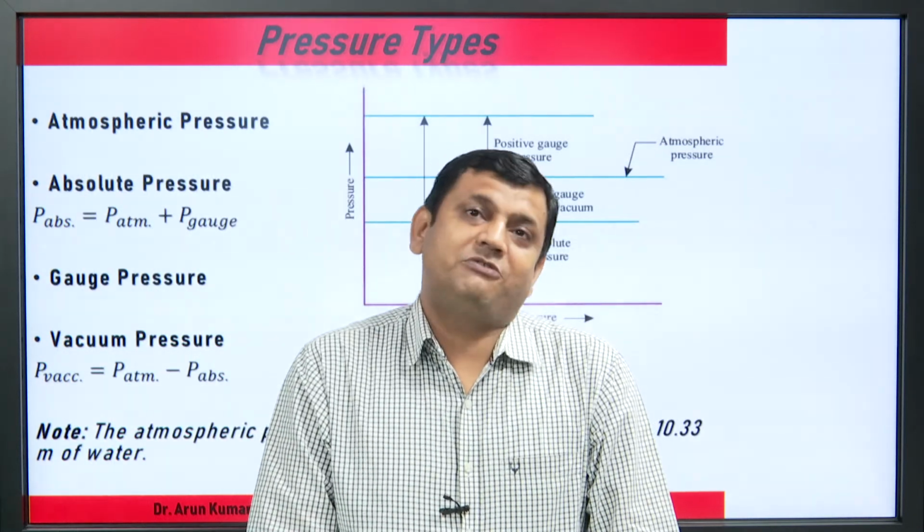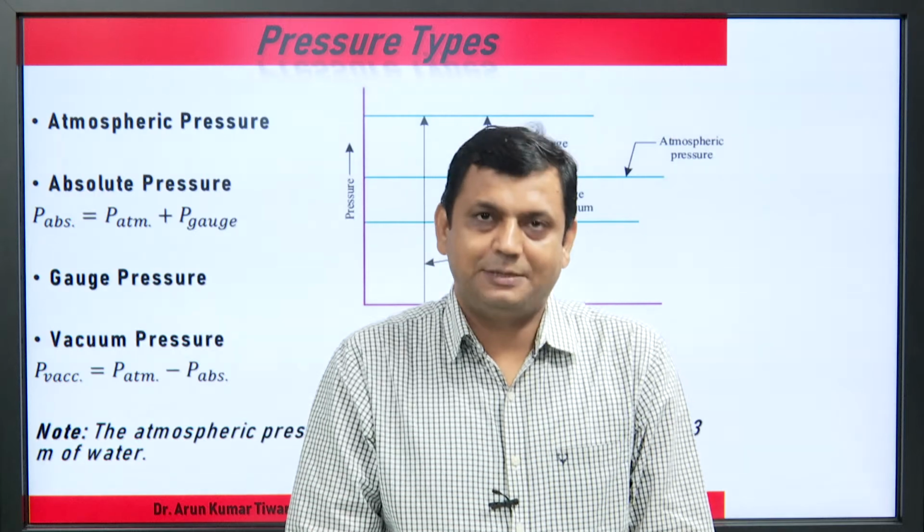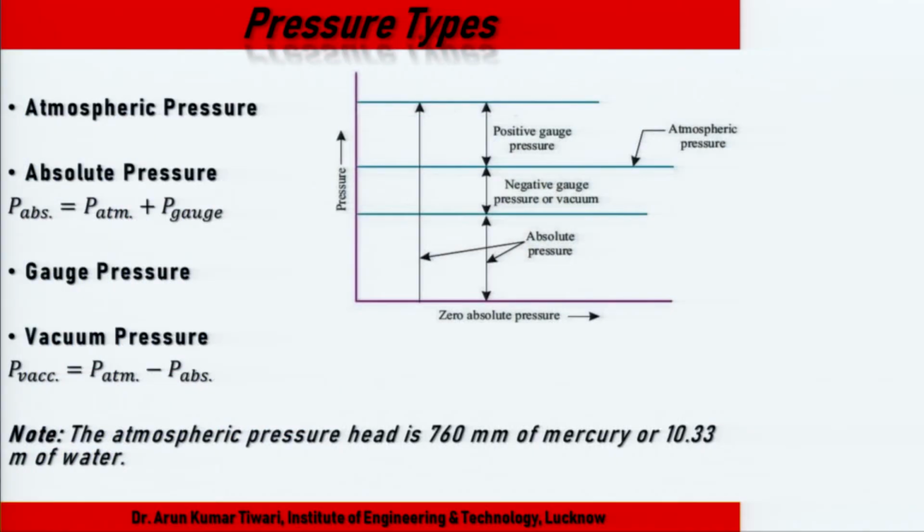Then the types of pressure. In this diagram, zero pressure means zero absolute pressure. Here is the atmospheric pressure, P atmospheric.